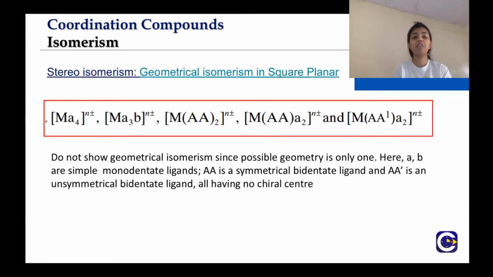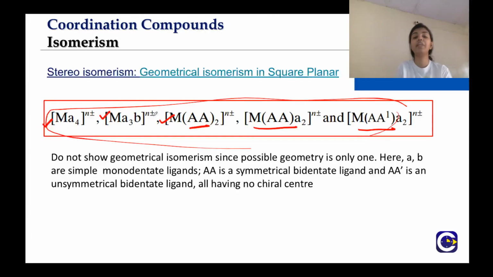Now, the complexes of the type MA4, MA3B, M(AA)2, where AA is a symmetrical bidentate ligand, for example ethylenediamine. Here also M(AA)A2. These complexes do not have geometrical isomers because only one type of structure can be formed here, right? If you want, you can practice, change the angles and see if you can find any isomer in which the angle changes, but you will be unable to find one for these complexes. So only the complexes that we have learned will have geometrical isomerism, and these complexes will not.